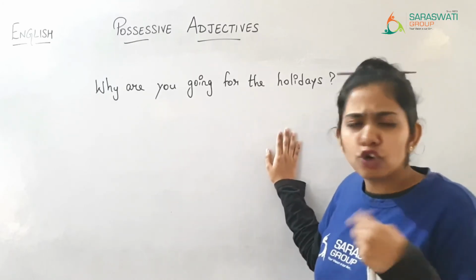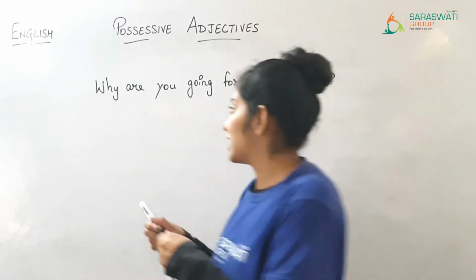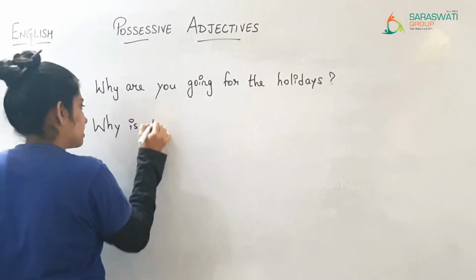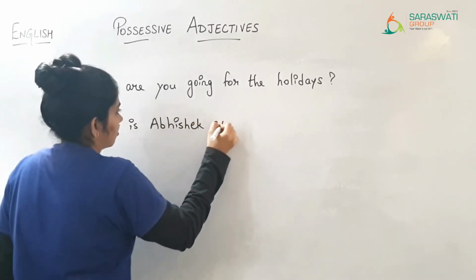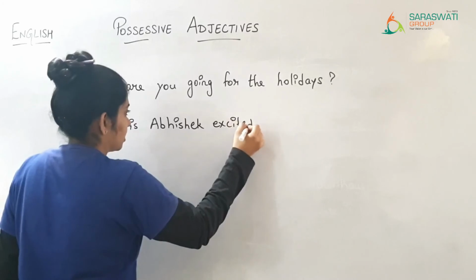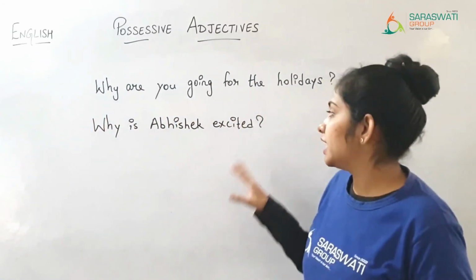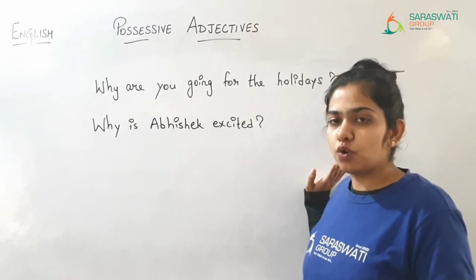कहाँ पे आप दिल्ली कोई भी सिटी का नेम लिख सकते हो. Then after, why is Abhishek excited? Now, as a part of hint, it is given as holidays are starting tomorrow. उसकी जो छुट्टियां हैं वो कल से शुरू हो रही है.